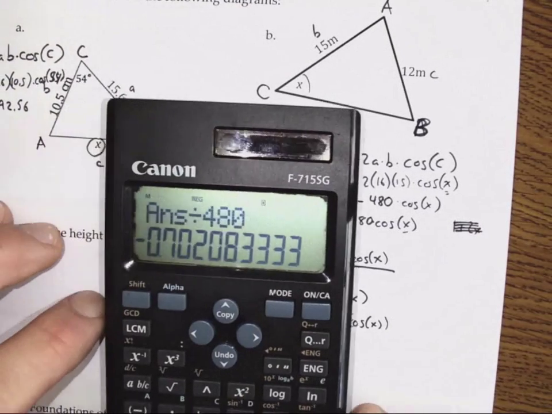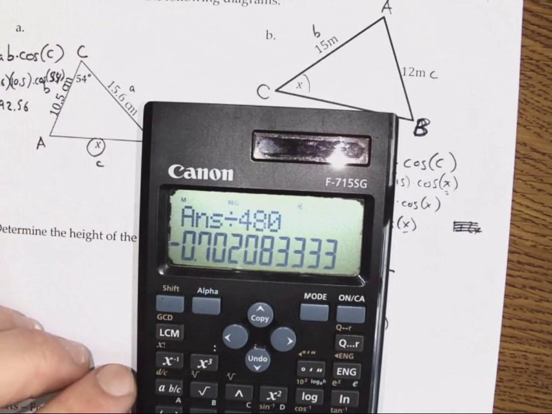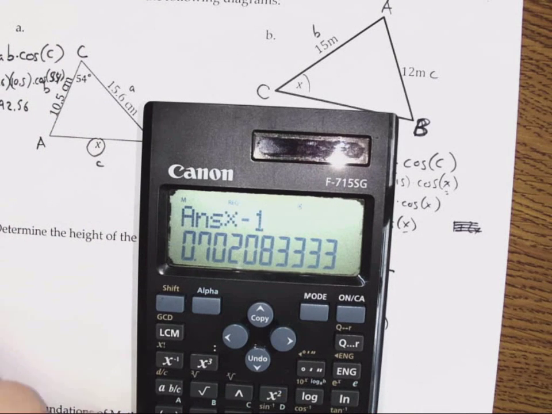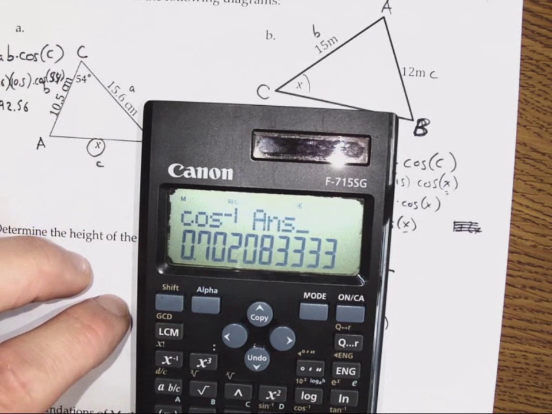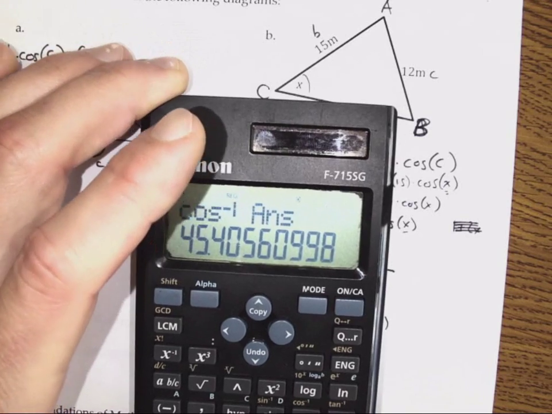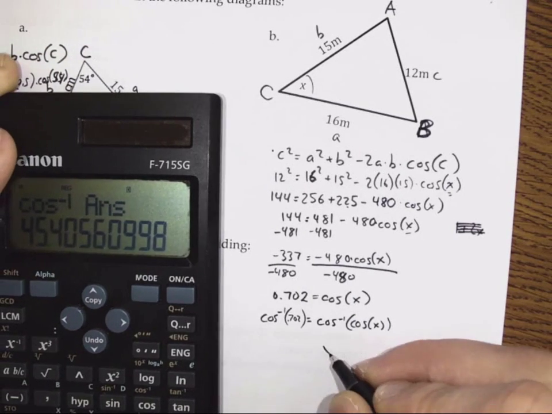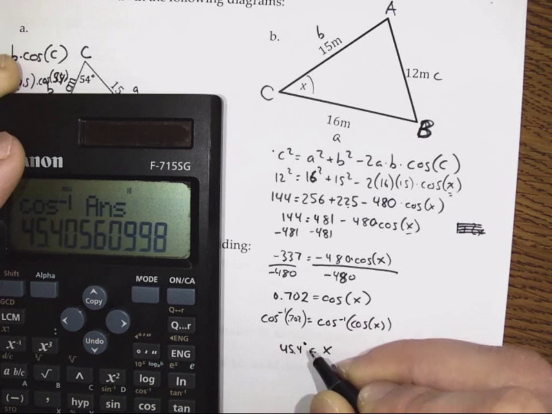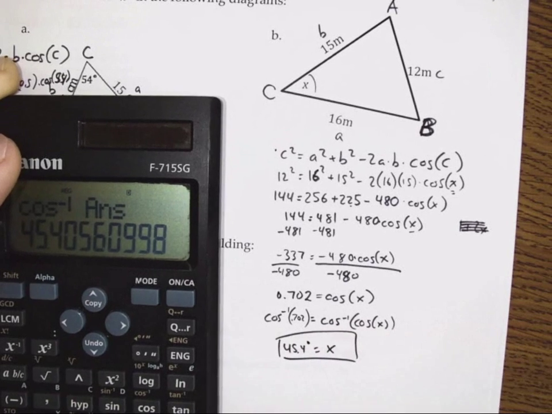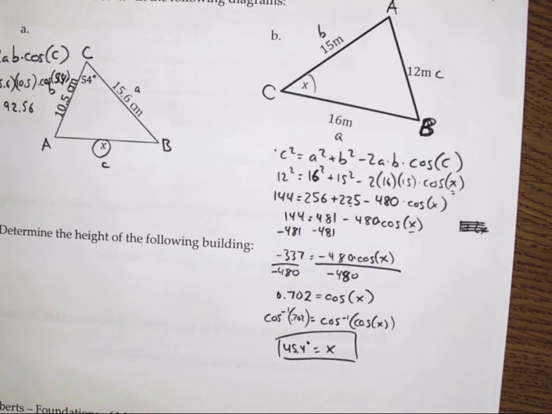So I put that in my calculator. I'm just going to do the inverse cosine of my answer. I get 45.4 degrees. X is 45.4 degrees. Okay, so you're not going to do any algebra more sophisticated than that in Foundations 11, that's for sure.